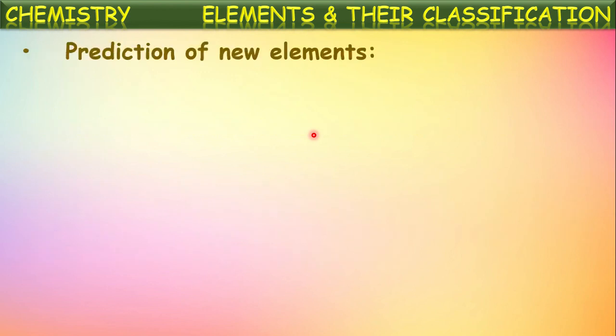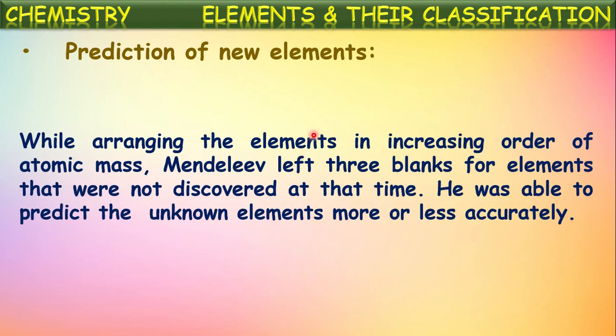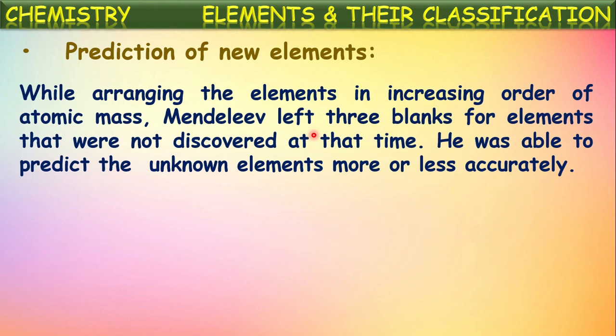Next, prediction of new elements. Yes, by this classification, Mendeleev predicted some unknown elements. While arranging the elements in the increasing order of their atomic masses, Mendeleev left some blanks, around three blanks, for elements that were not discovered at that time.